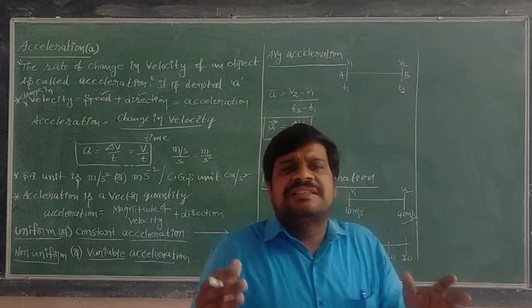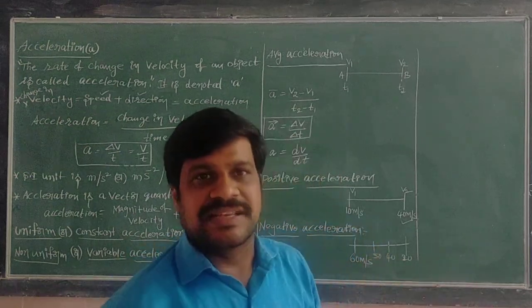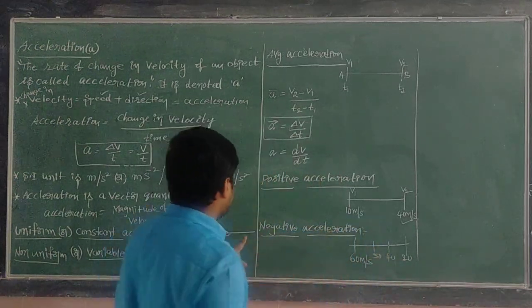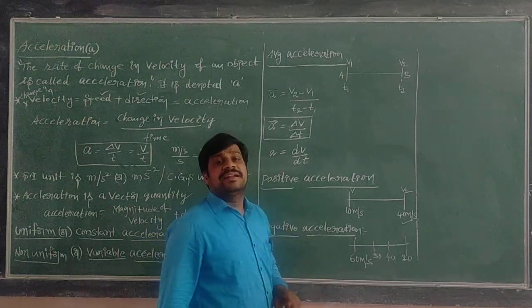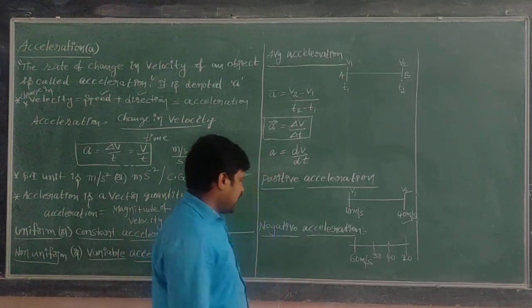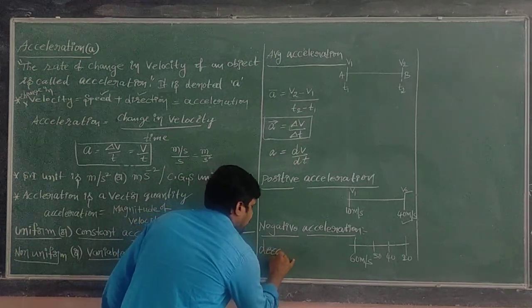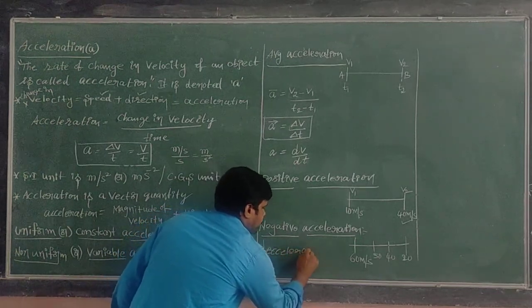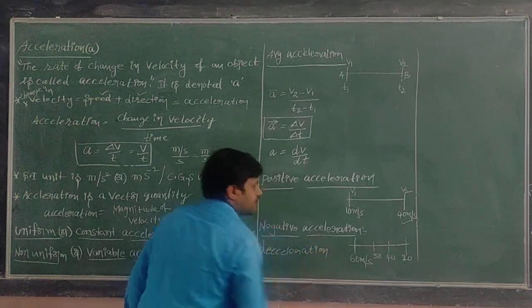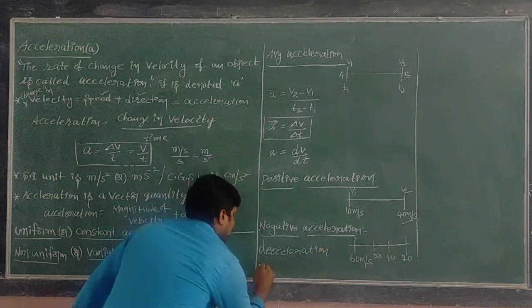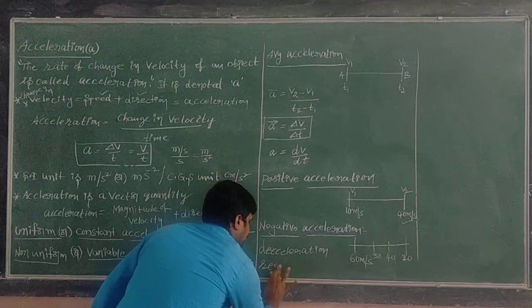If the velocity of the body keeps on decreasing, then the body is said to be moving with negative acceleration. Negative acceleration is also known as deceleration or retardation.